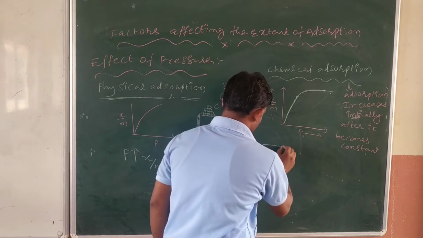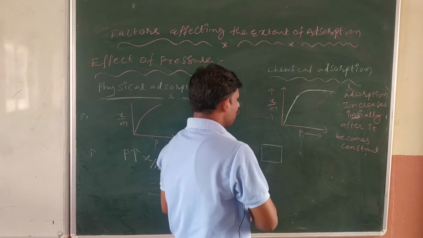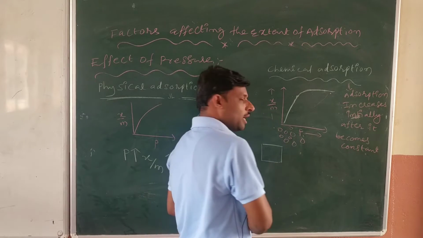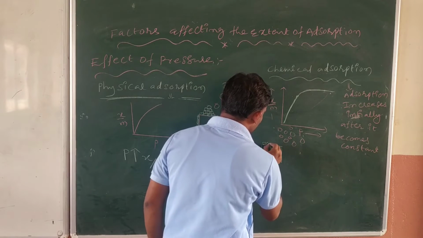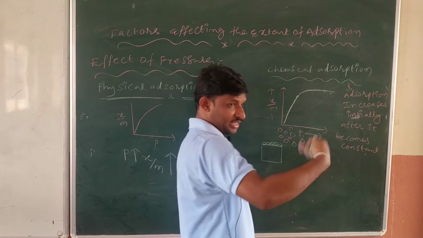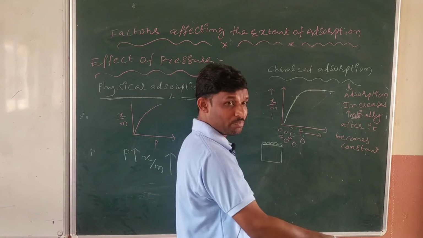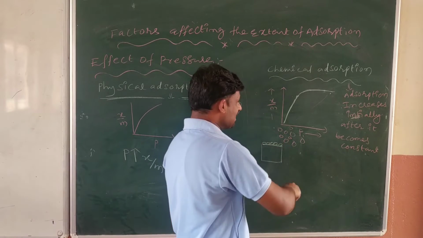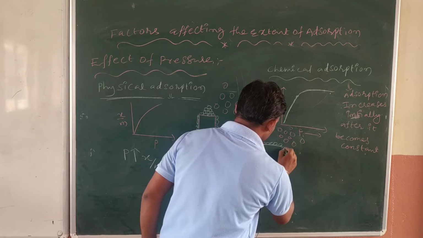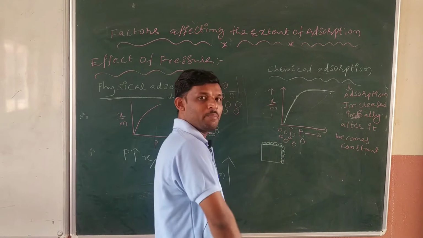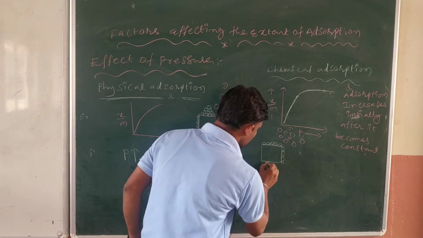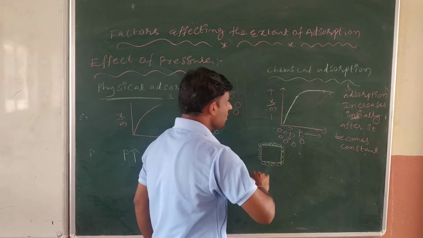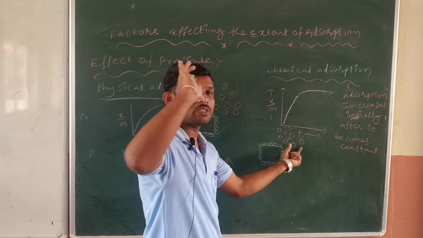Suppose this is the solid surface and a number of gas molecules are here. At normal pressure, they occupy this surface. If I increase the pressure somewhat, they can occupy more surface area, and again if I increase it. So it increases with increasing pressure up to a point.